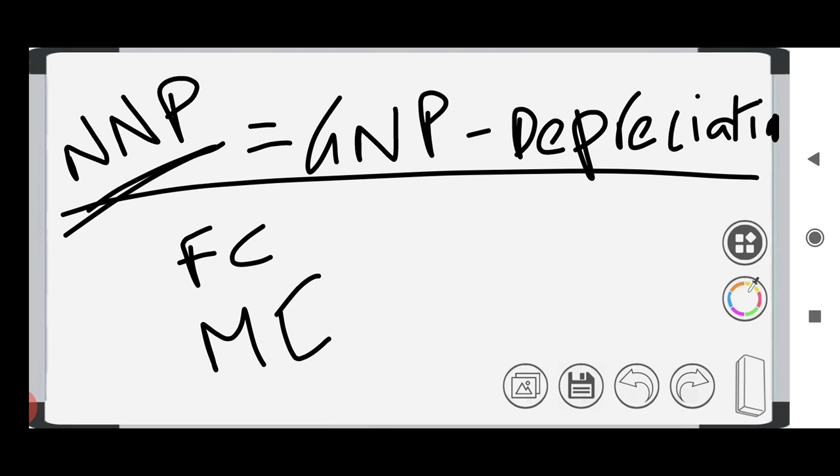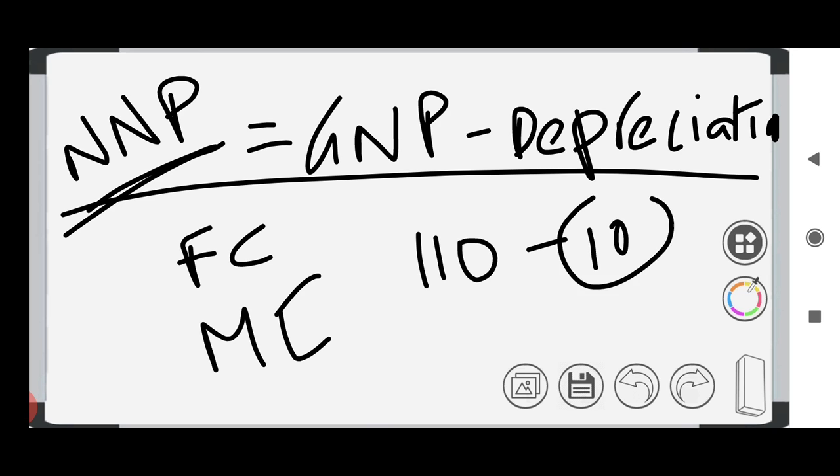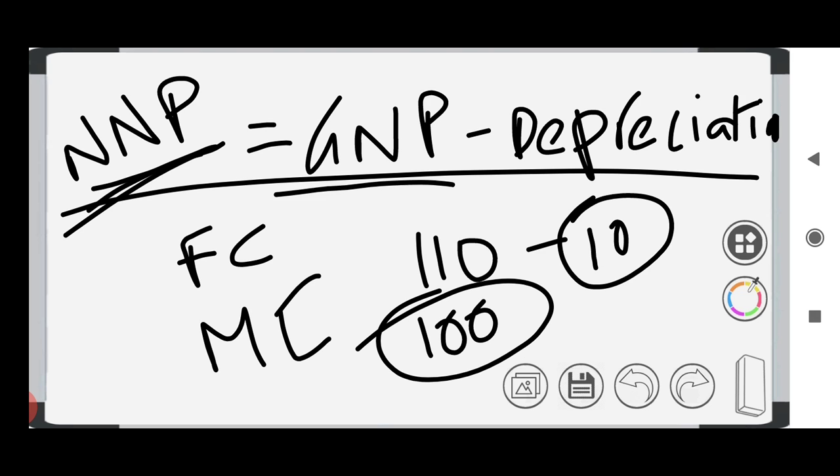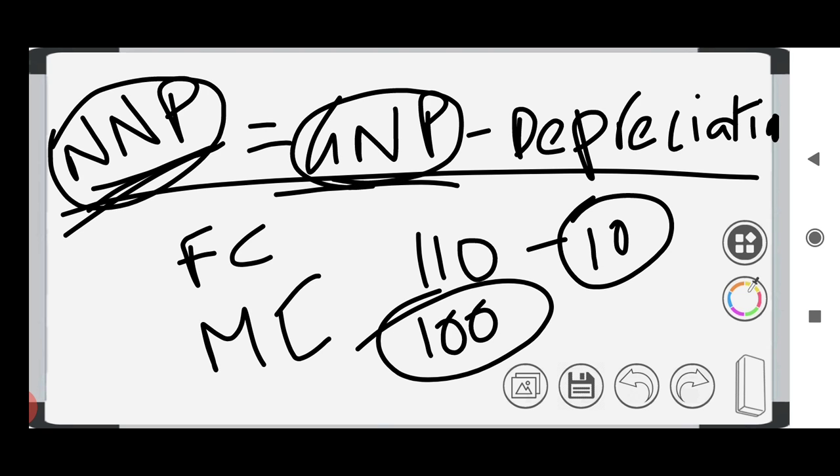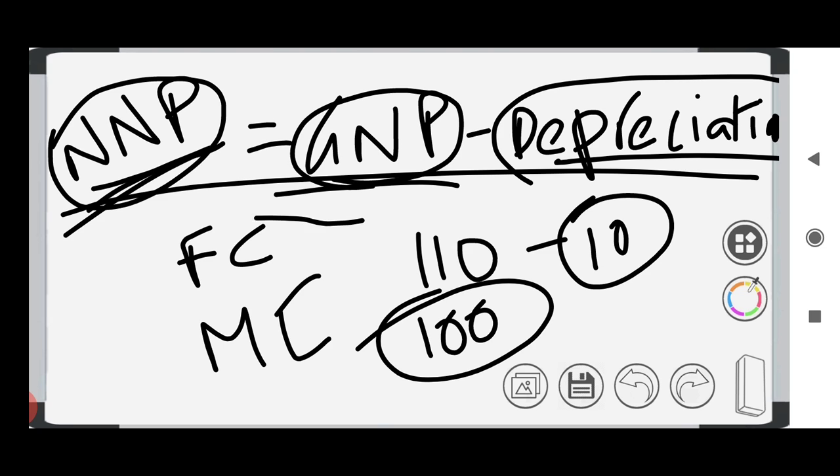First, in NNP we have GNP around 110. For each year there is a depreciation. Say the depreciation amount will be around 10. If I subtract this 10, I will obtain an amount, right? This is NNP, which means that NNP and GNP will not be equal, and NNP will always be lesser than GNP, because practically there will always be a depreciation. In an ideal state we can say there is no depreciation, but practically there will always be a depreciation, and the depreciation will be subtracted, so NNP will always be lesser than GNP.